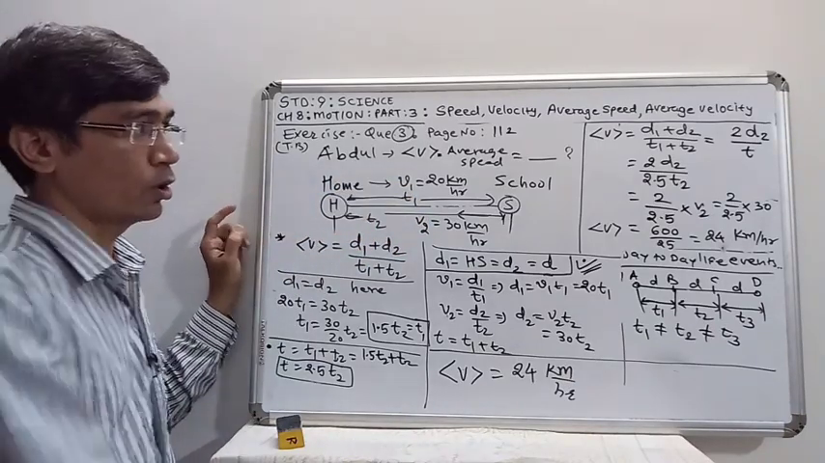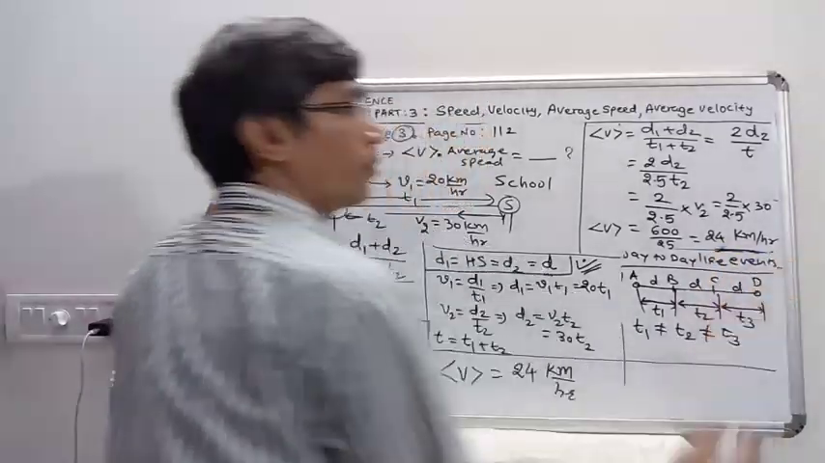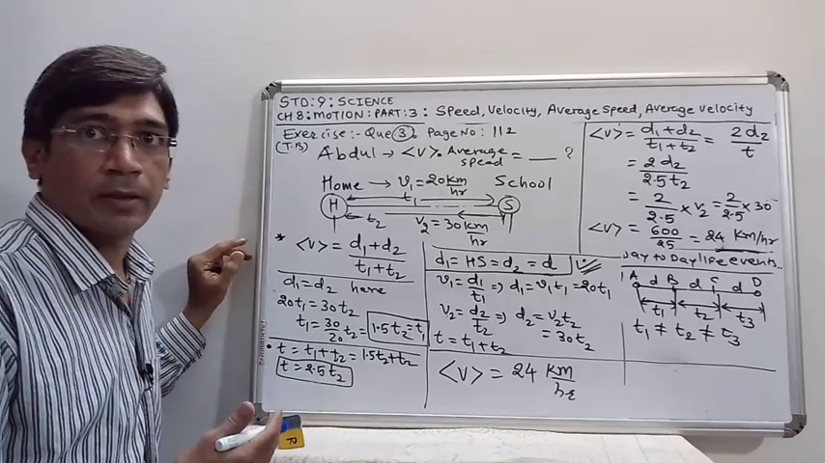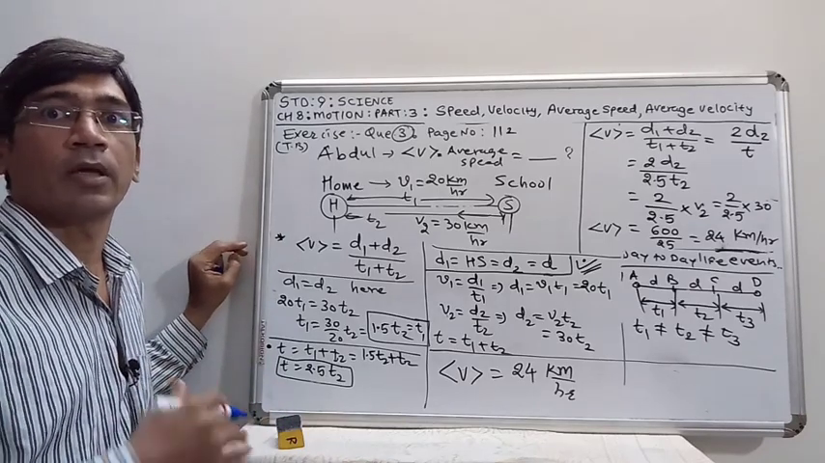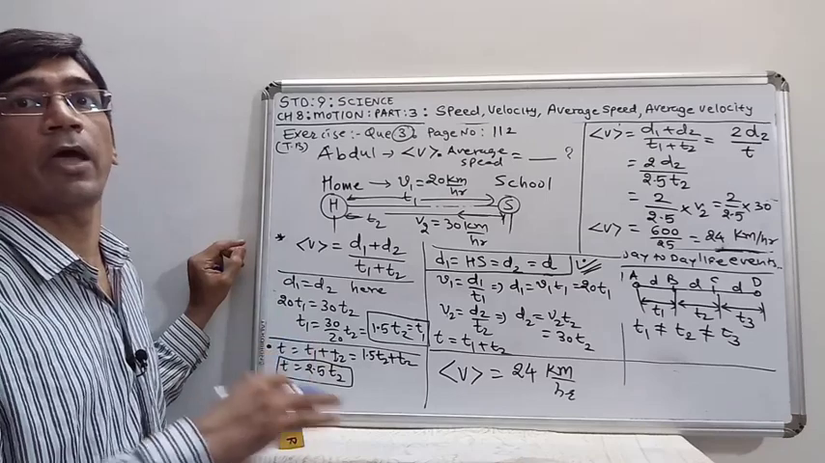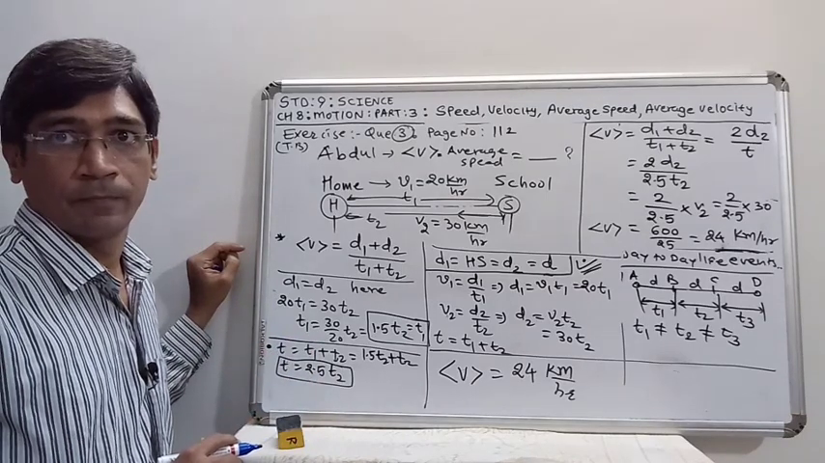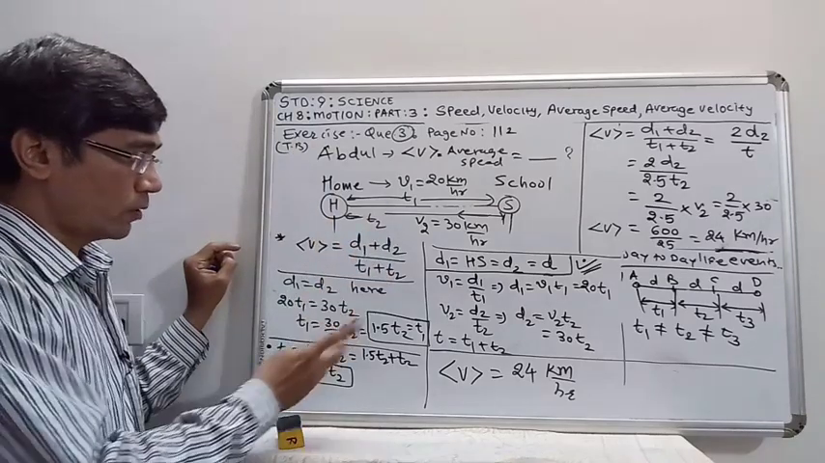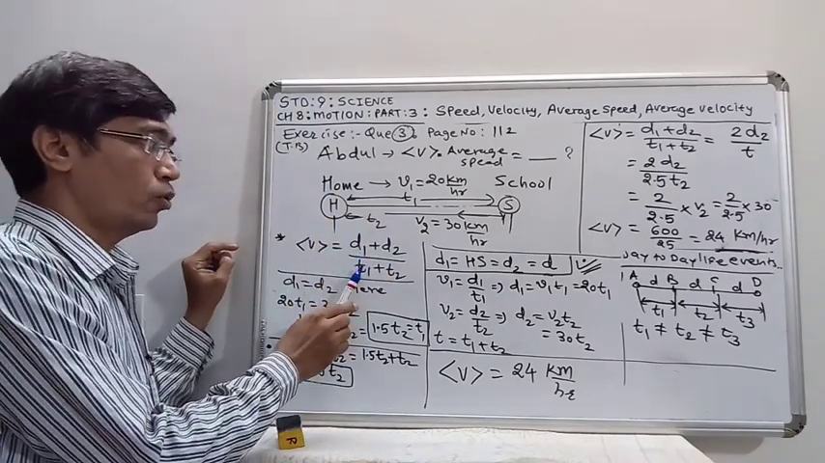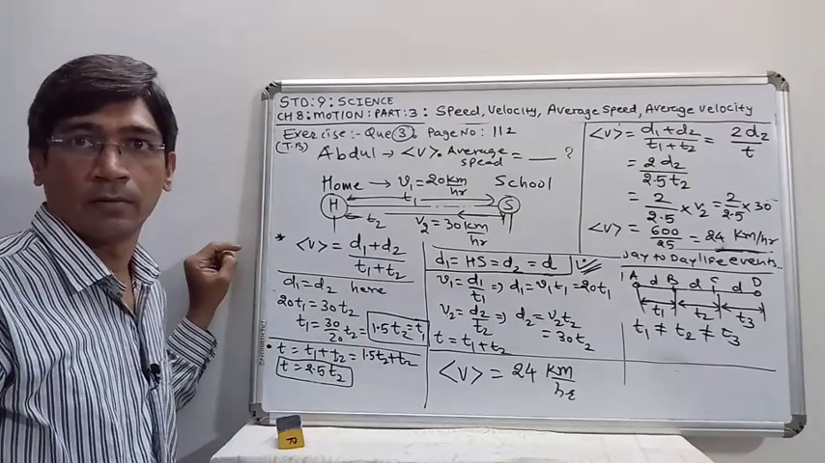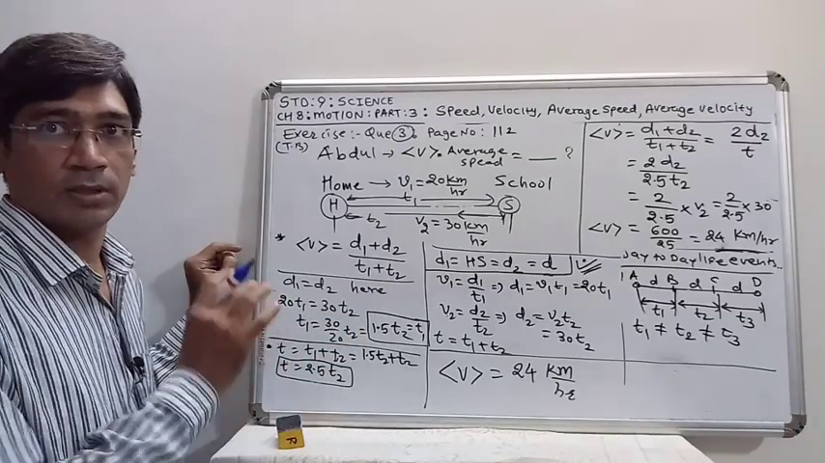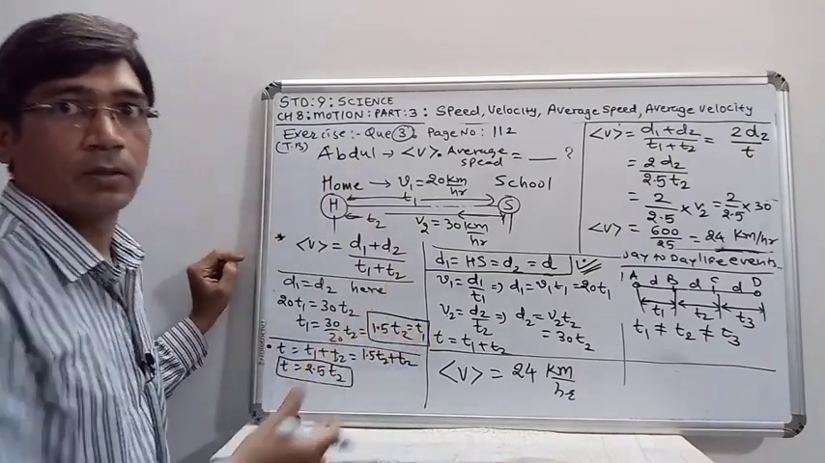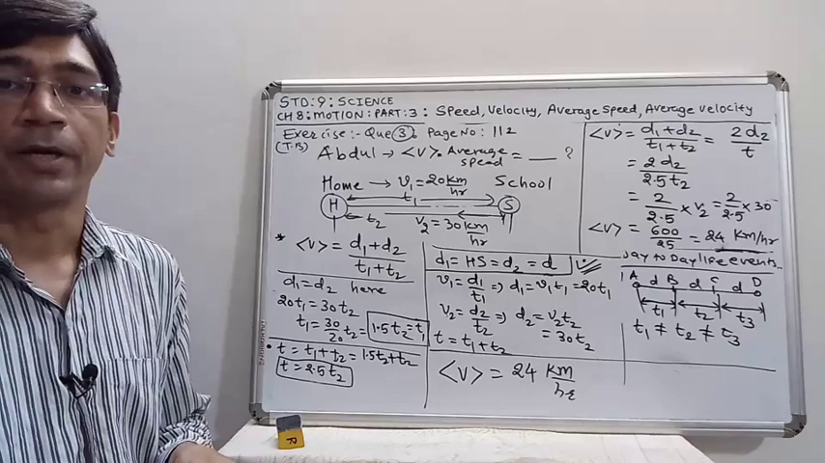But the right answer is what? 24 kilometer per hour. So by this example, we can understand that in non-uniform motion, the average speed is not the average of the speeds given. Average speed is given by total distance covered by the object upon total time interval taken. So this is one example which explains the non-uniform motion's average speed.